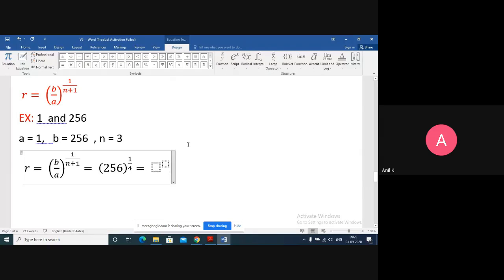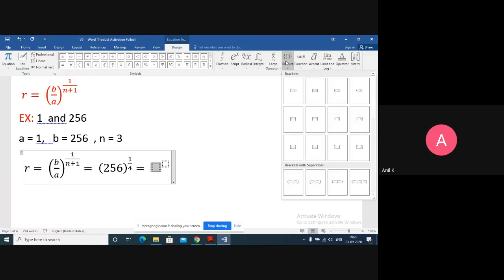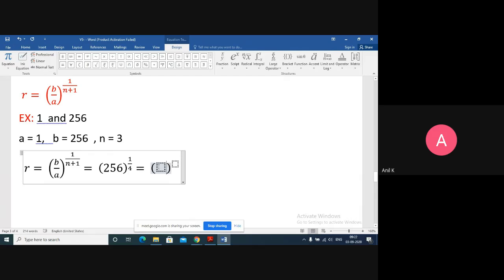Can you write 256 as a power of 4? The base can be any number, but the power should be 4. Why am I saying the power should be 4? Because here I already have 1 by 4. If power 4 comes, then 4 and 1 by 4 will get cancelled.